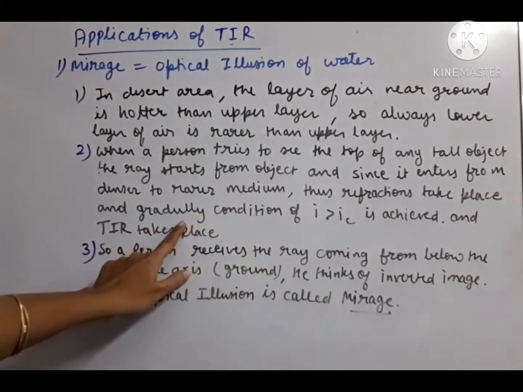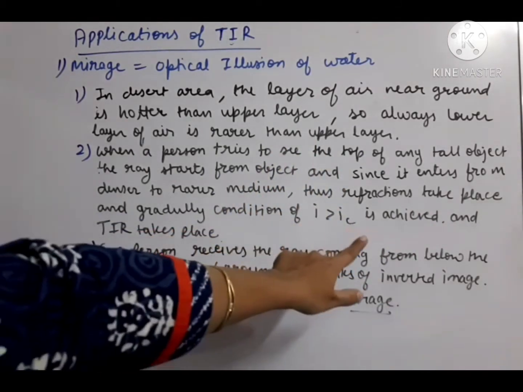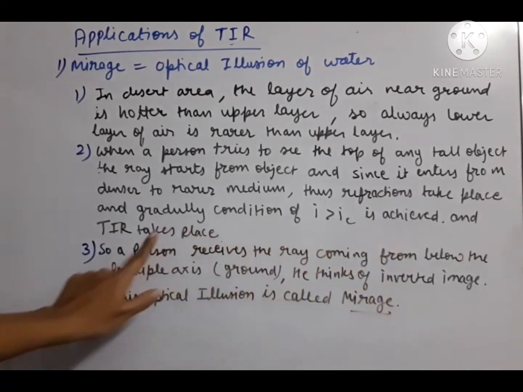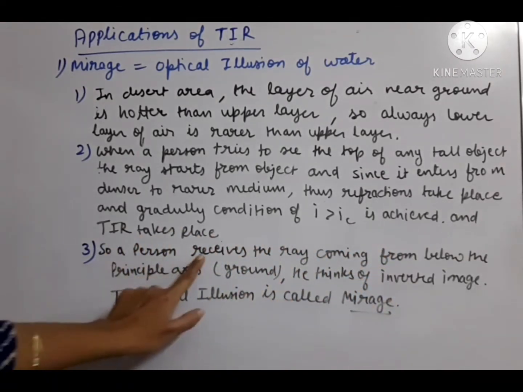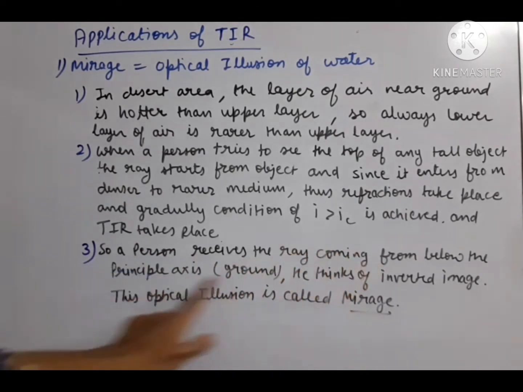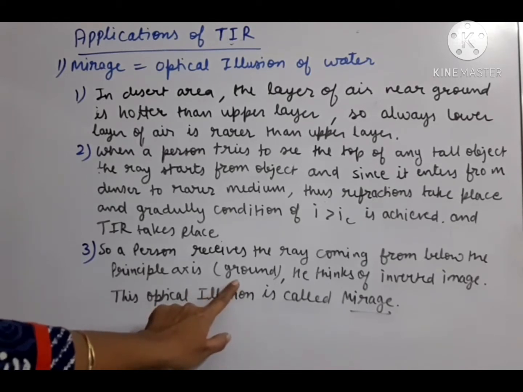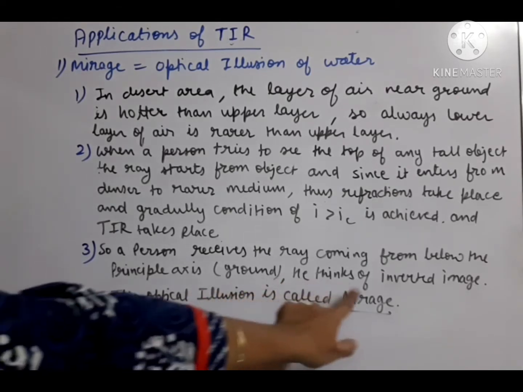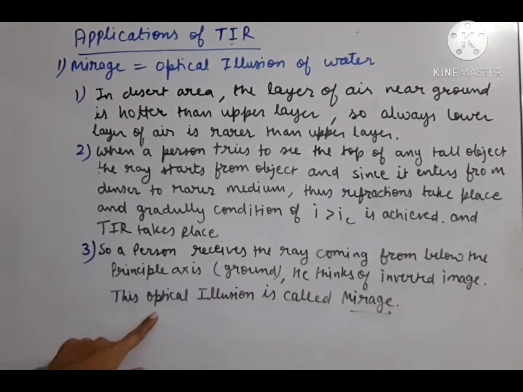Gradually the condition of I greater than IC is achieved and TIR takes place. Finally, the person receives the ray coming from below the principal axis. As you have seen in that diagram, principal axis means ground position. So he thinks of an inverted image, and this optical illusion is called the mirage.